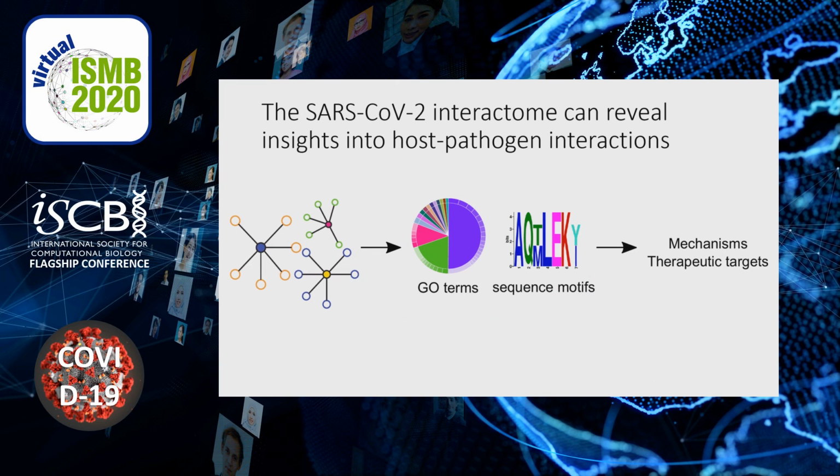As protein-protein interactions are crucial in defining host-pathogen interactions, this interactome contains a wealth of data that can be analyzed to determine biological insights into SARS-CoV-2 infection. For example, knowledge of the gene ontology terms and protein sequence motifs that are overrepresented and locally enriched in these PPI networks can help to identify disease mechanisms and new therapeutic targets.